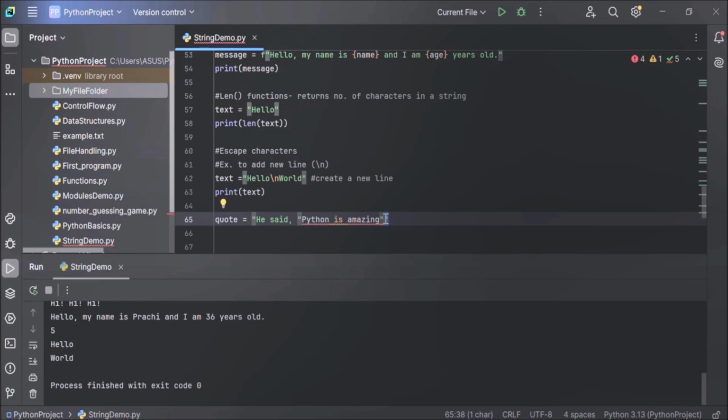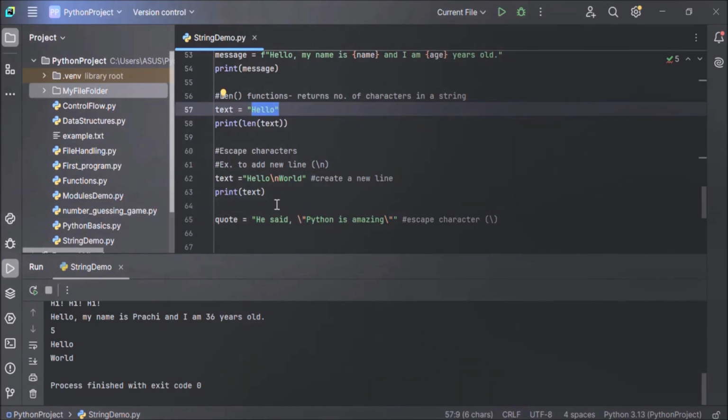You can easily do it with the escape character, the backslash. Now how to use this? Let's see. You just have to add one escape character before this quote and before this quote here.